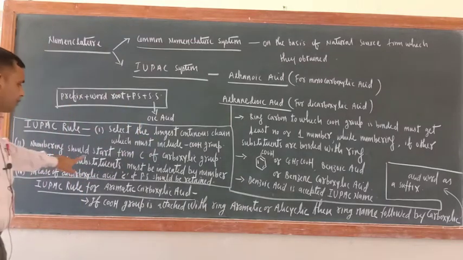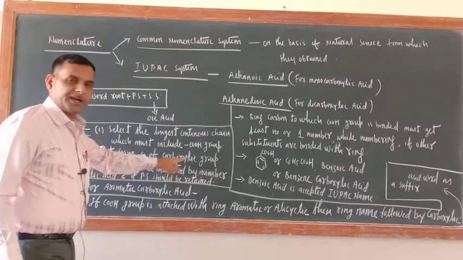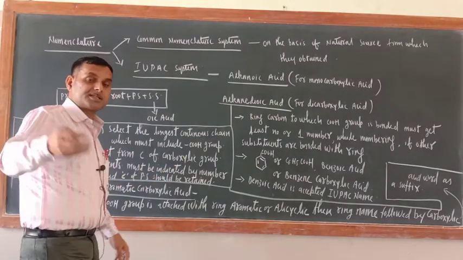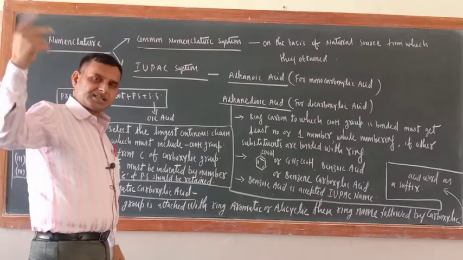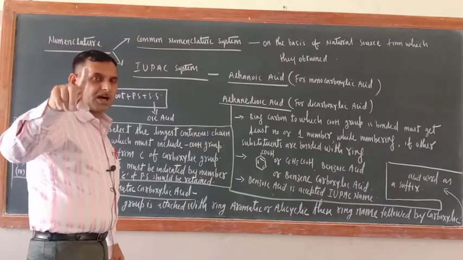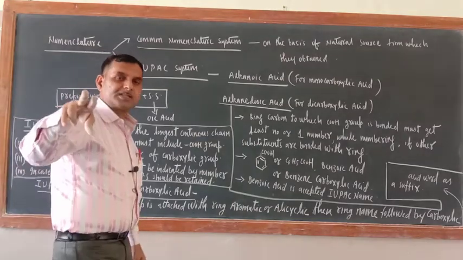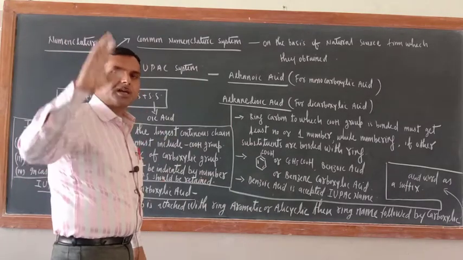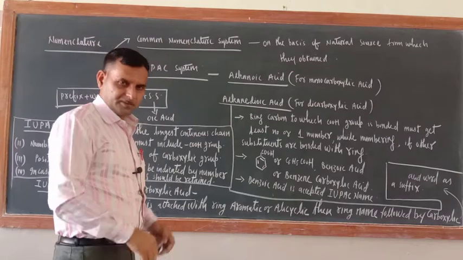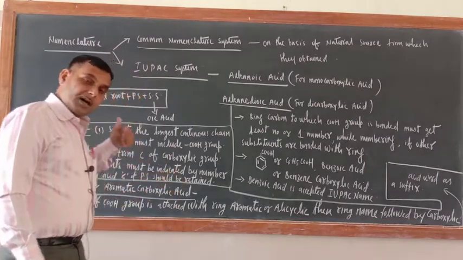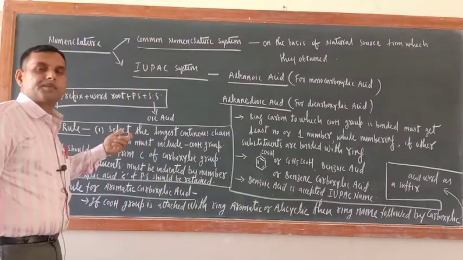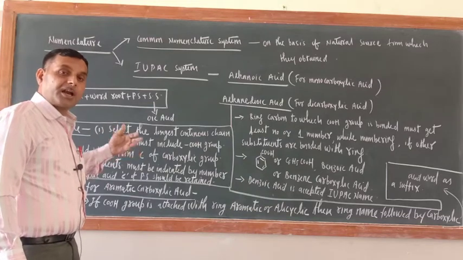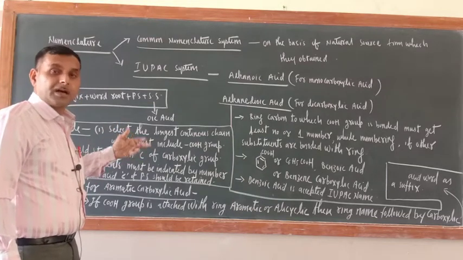Next, the position of substituents must be indicated by number. Suppose other than the COOH group, Br or some other substituents are attached. Always remember, with respect to COOH, all others will be substituents only, because in the priority order the COOH group is first. So the other substituents, if present in the chain, are indicated by numbers in the carbon chain.